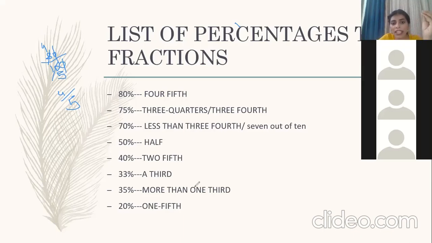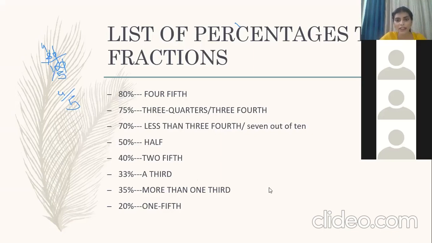35%. 35% says more than one third. मतलब see 33% one third है. 35% मतलब उससे 2% ज्यादा हुआ, so we can write it as more than one third. 20%, 1/5. If this slide is clear to you all, how I have converted percentages to fractions, and if you've learned these already, please type yes in the comment section so that we can move ahead to more fractions. And please be a bit quick. Okay, it's clear. All right, great.